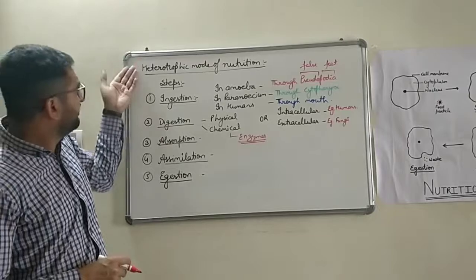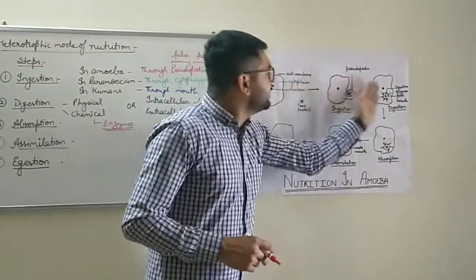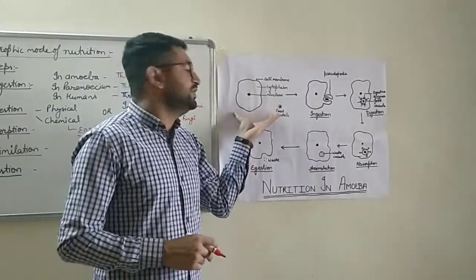After this, we study these 5 steps in amoeba. These are the 5 steps of nutrition in amoeba. Amoeba, as we all know, is a unicellular organism.